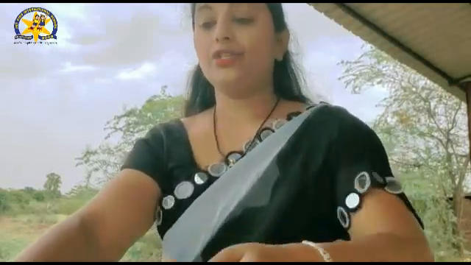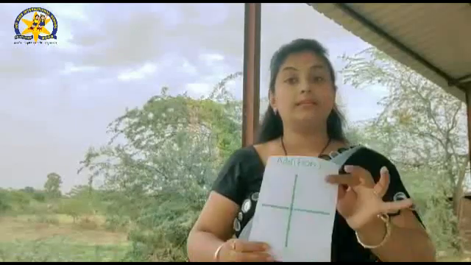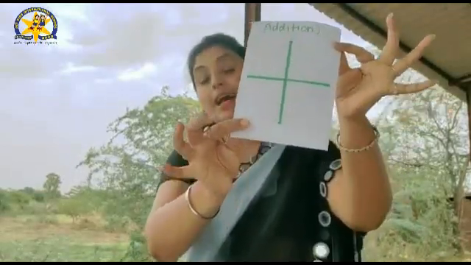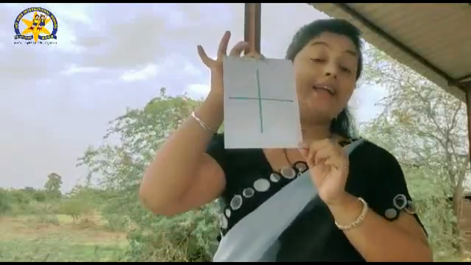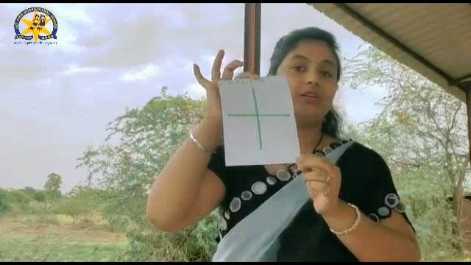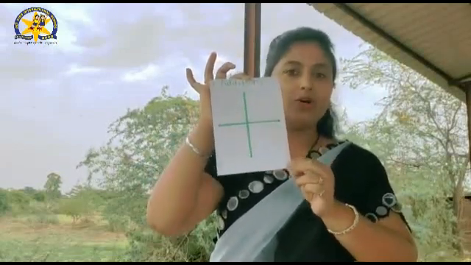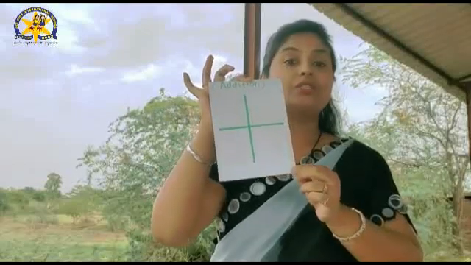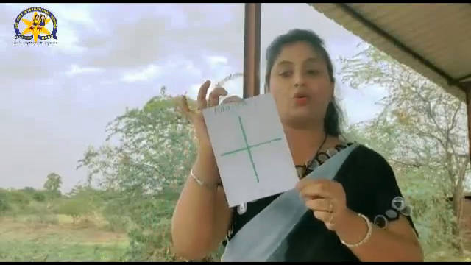Now kids, today's concept is addition. We have to add objects. So for addition, which sign are we using? See, ma'am is showing you. This is the addition sign. Trace in the air: one standing line and one sleeping line. This sign is called addition. Repeat after ma'am. What is it called? This sign is called the addition sign. Wonderful. Great job. Very good.